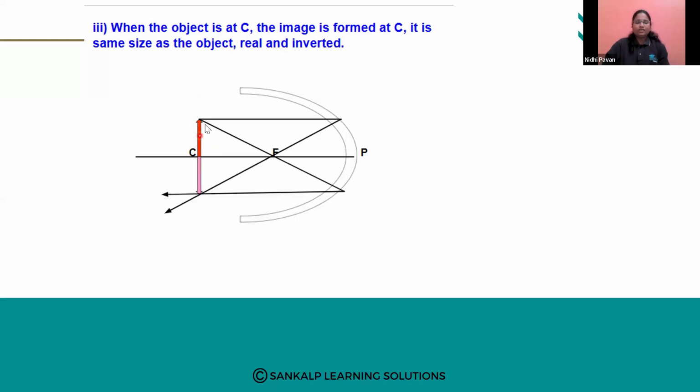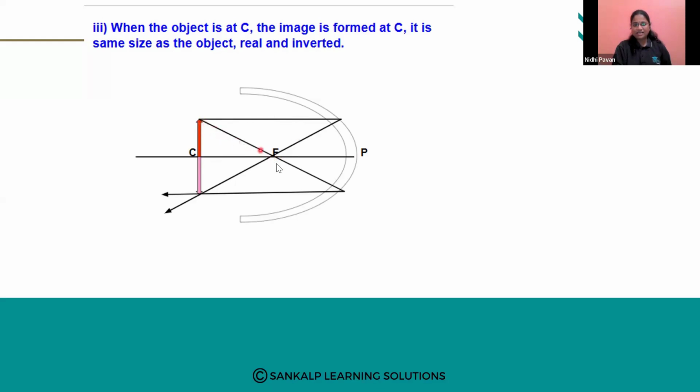Okay. Now, let us see what happens. These two are incident rays from the object. In the same way, one incident ray is parallel to the principal axis, so its reflected ray is passing through the focus. One incident ray is passing through the principal focus. That is why its reflected ray is parallel to the principal axis.